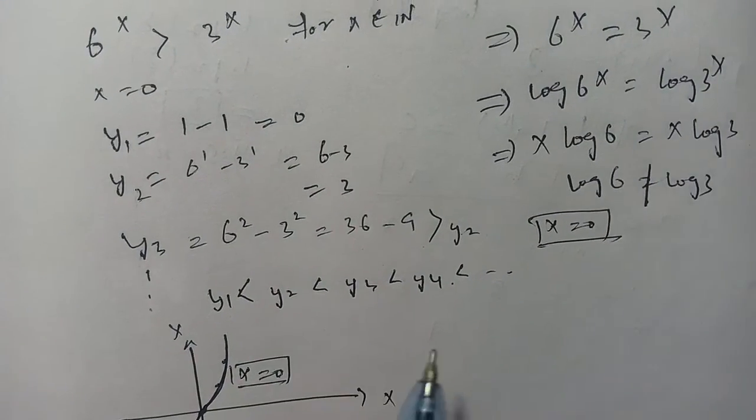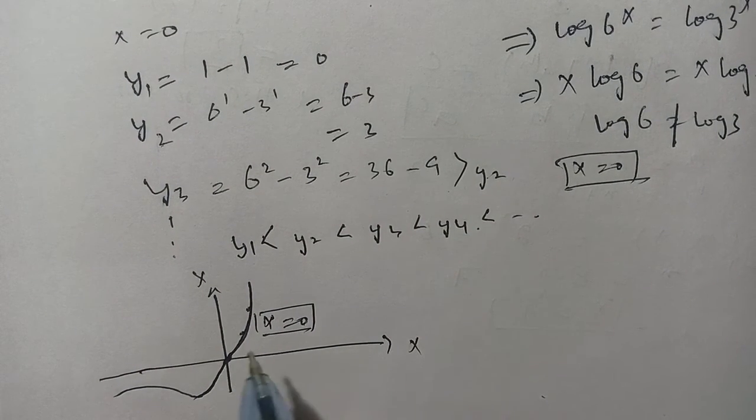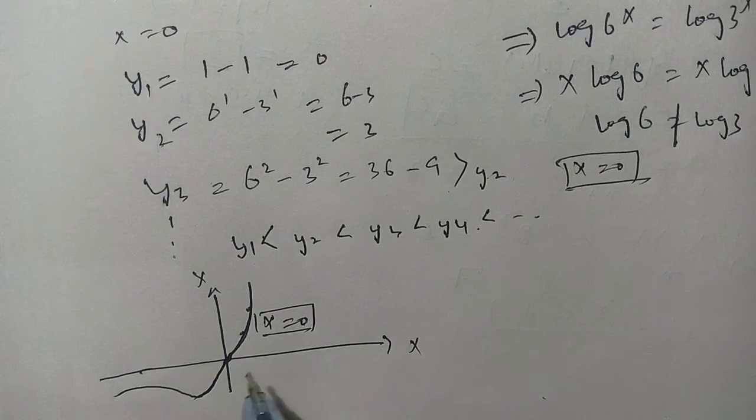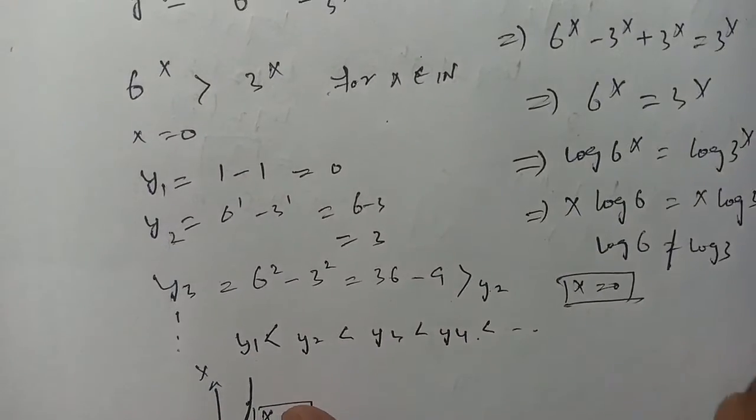On the graphical method, we take these values and find that x equal to 0 only touches the x-axis, which means that x equal to 0 is the only solution of this equation.